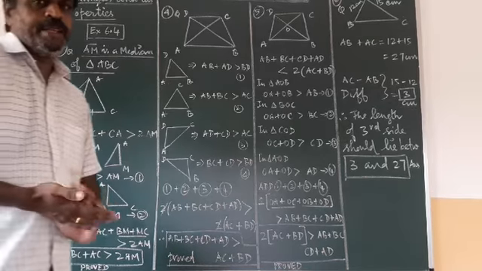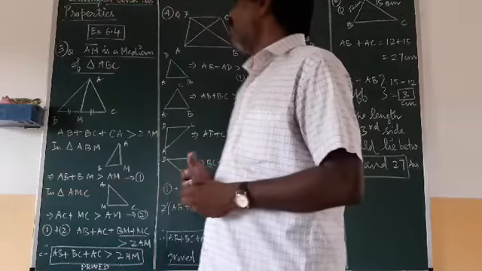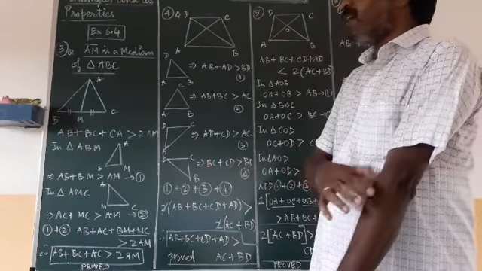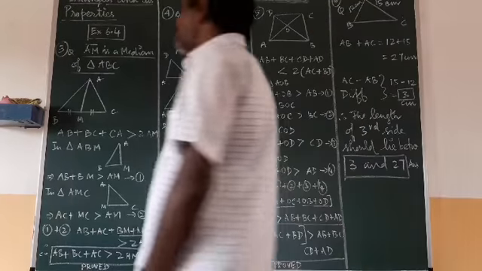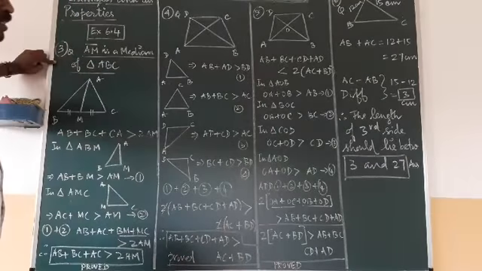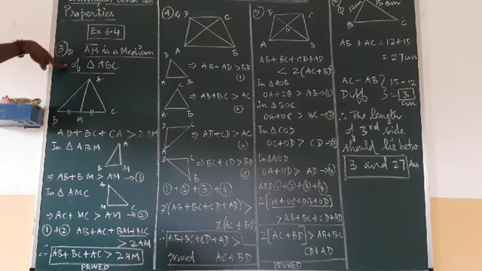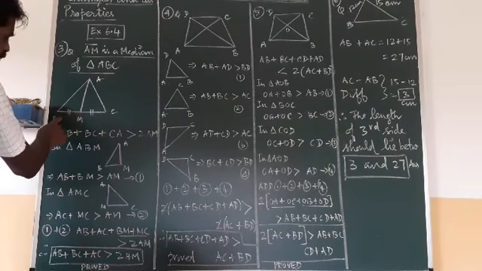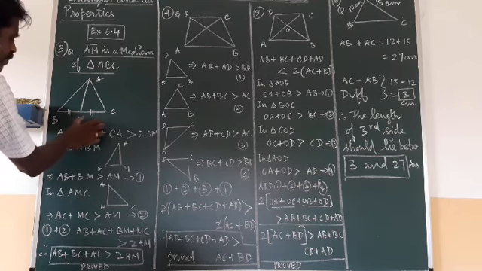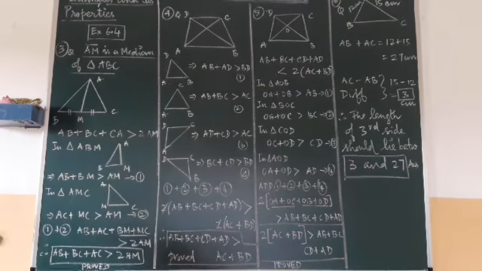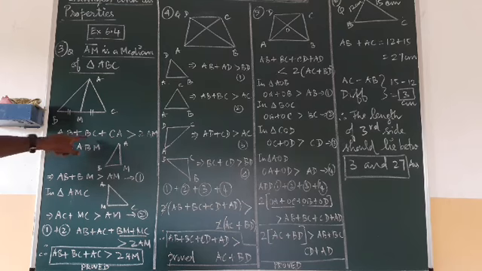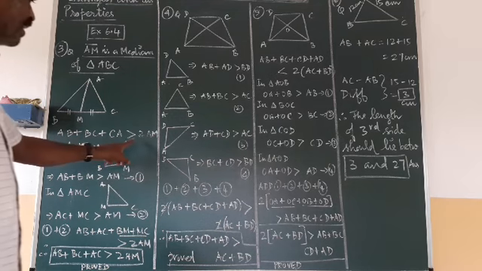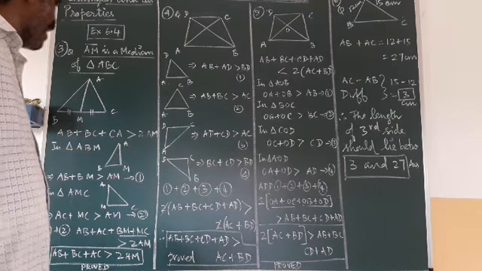Good morning, students. In the previous board work, we have done exercise 6.4 up to the second question. Let us go for the third question. What is given in the third question? AM is a median of triangle ABC. AM is a median, that means M is the midpoint of BC, so BM and MC are equal. They are asking to prove that AB plus BC plus CA is greater than 2 times AM.